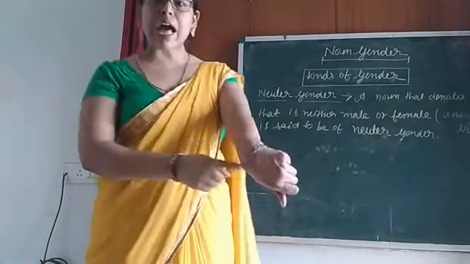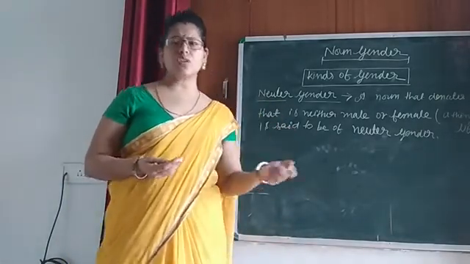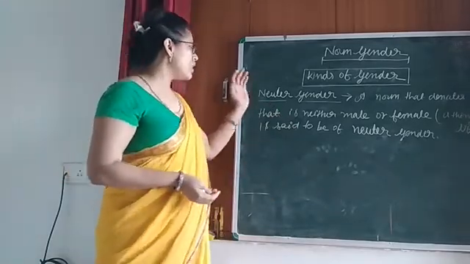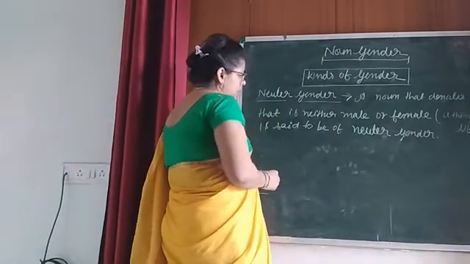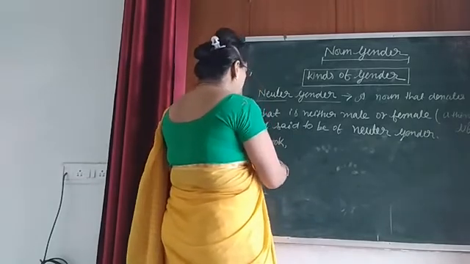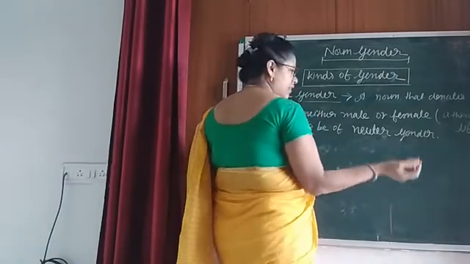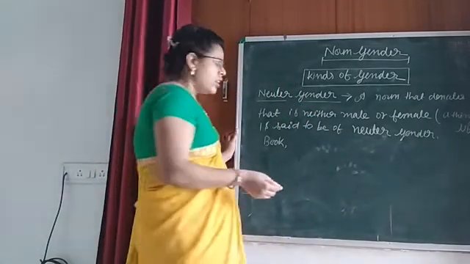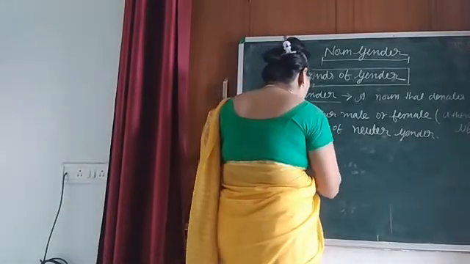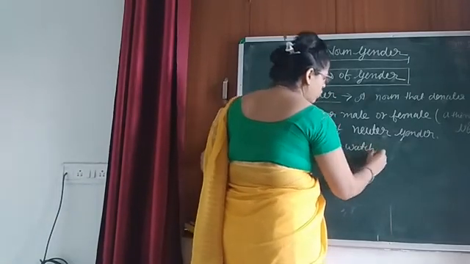Similarly, I have this bangle. Is a bangle living or non-living? It is of course non-living. That is why it is also an example of neuter gender. So in examples, you can write so many things: book, bangles, your pen, notebook, watch also.